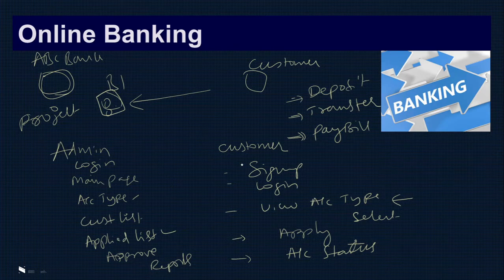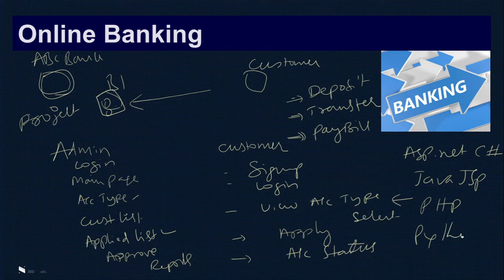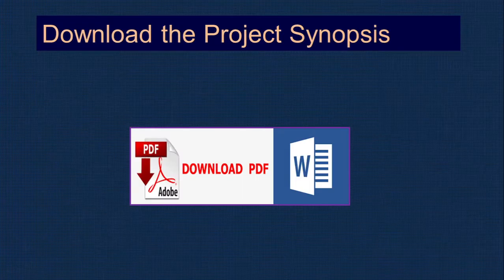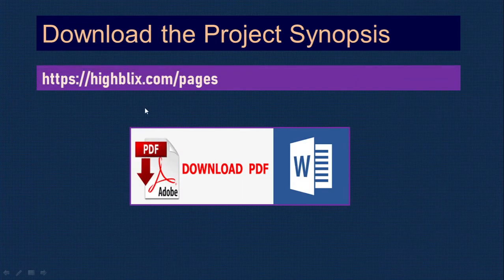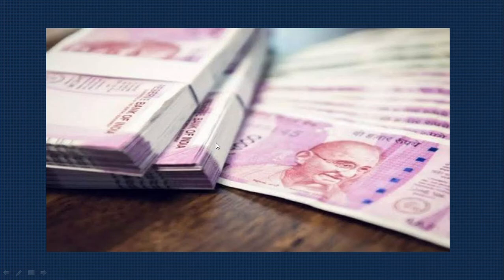You can choose different technologies for online. One is ASP.NET, with which you can use C Sharp or VB, or you can use Java JSP, or you can use PHP, or you can use Python. These are the different languages which are available to make a web application. Therefore you need to plan according to your requirement and do the project. To download this project, please visit this website iblix.com/pages. There you can see a lot of options are available for you. Different project synopses are available. You can download the one you want.